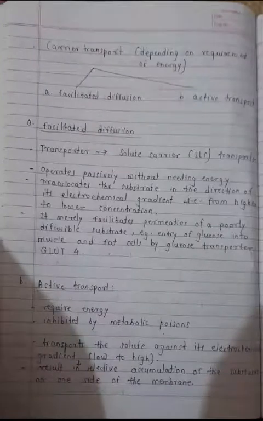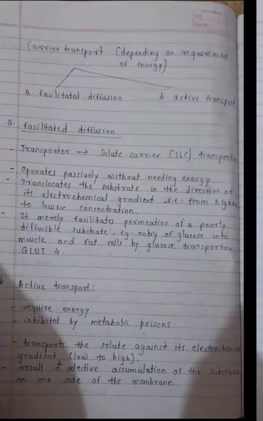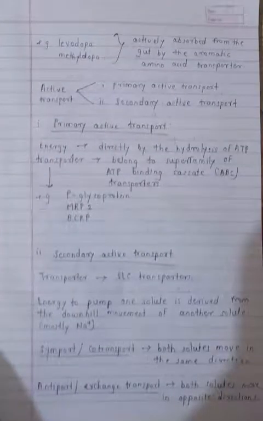Carrier mediated transport is further classified into facilitated diffusion and active transport. In facilitated diffusion, the transporter is a solute carrier transporter, operates passively without needing energy, and translocates the substrate in the direction of the electrochemical gradient, that is from higher to lower concentration. It merely facilitates the permeation of poorly diffusible substrates. Now active transport requires energy. This can be inhibited by metabolic poison. It transports the solute against its electrochemical gradient, and this results in selective accumulation of the substance on one side of the membrane. Examples of active transport are levodopa and methyldopa.